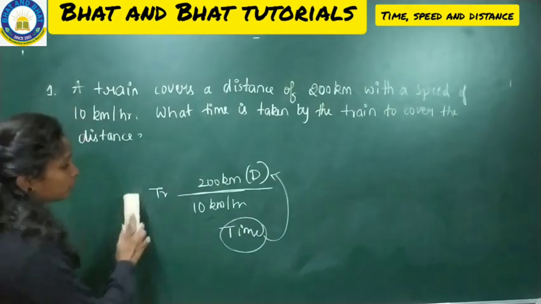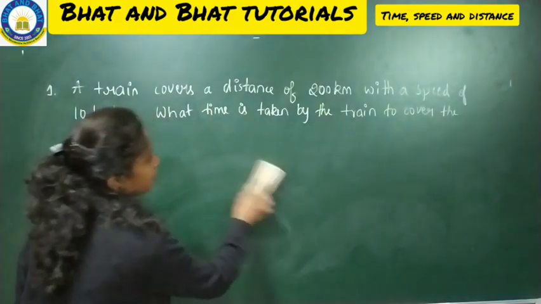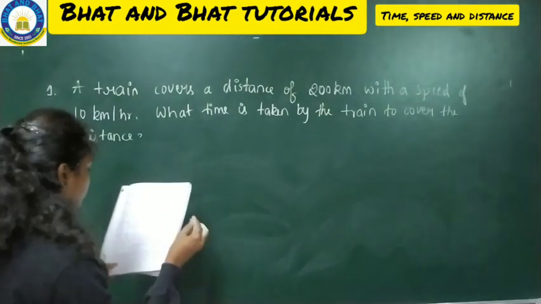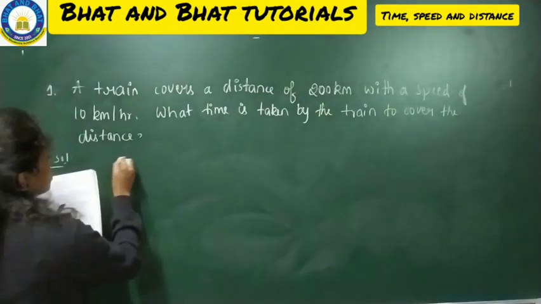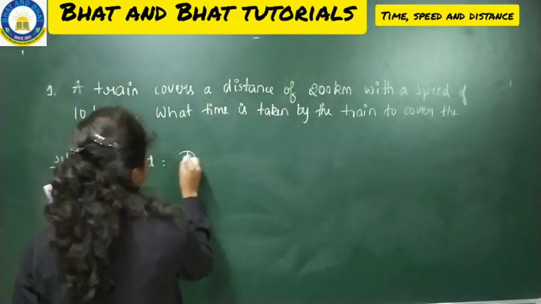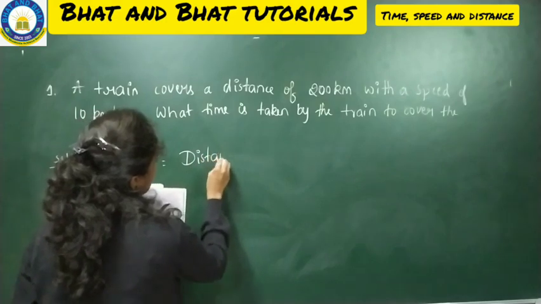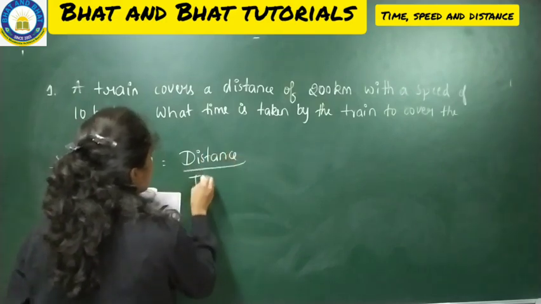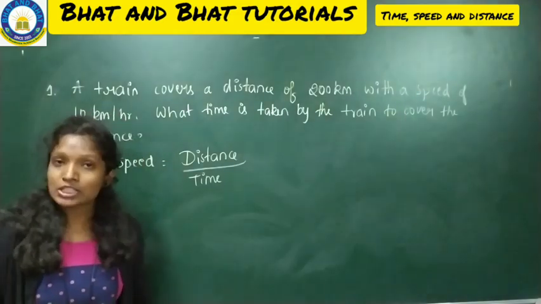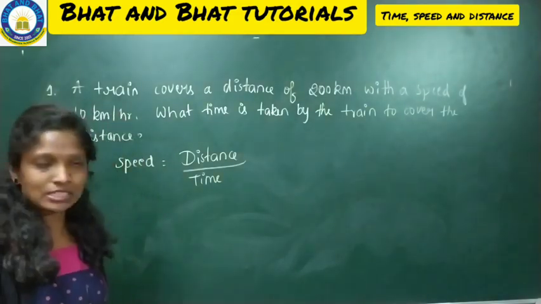Okay. So now what we have to find? Time we have to find. And to find that, we have to use the speed. So speed is equal to distance by time. In what speed will it go so that it can cover all the distance?